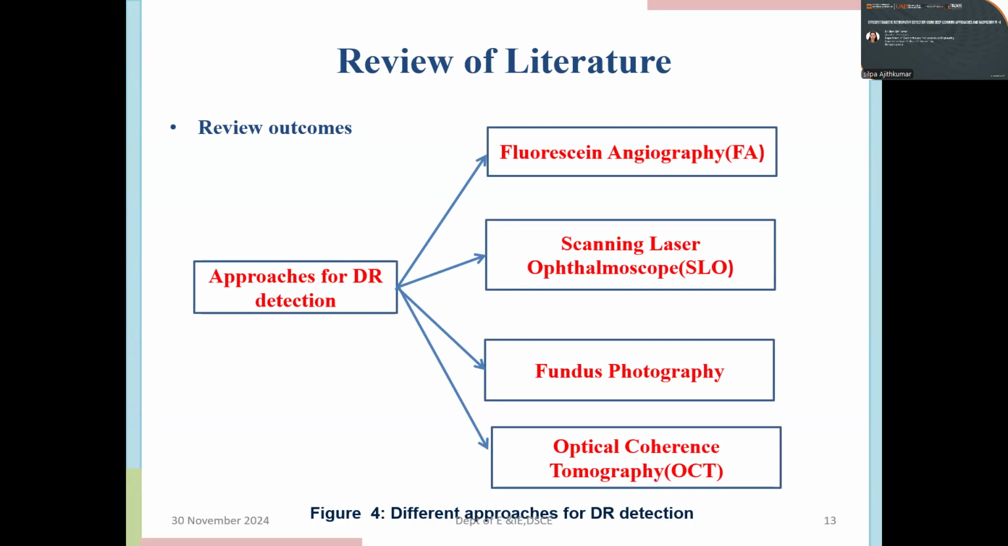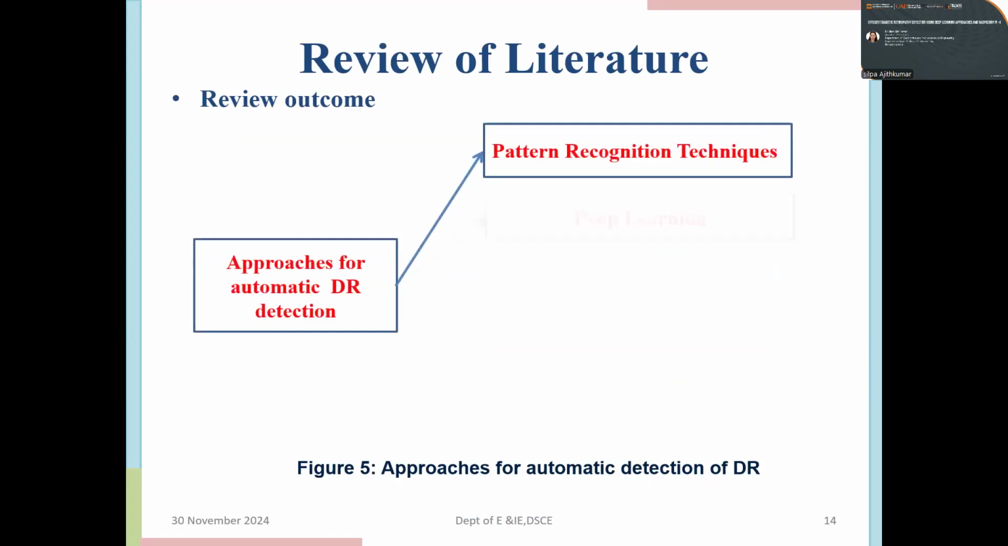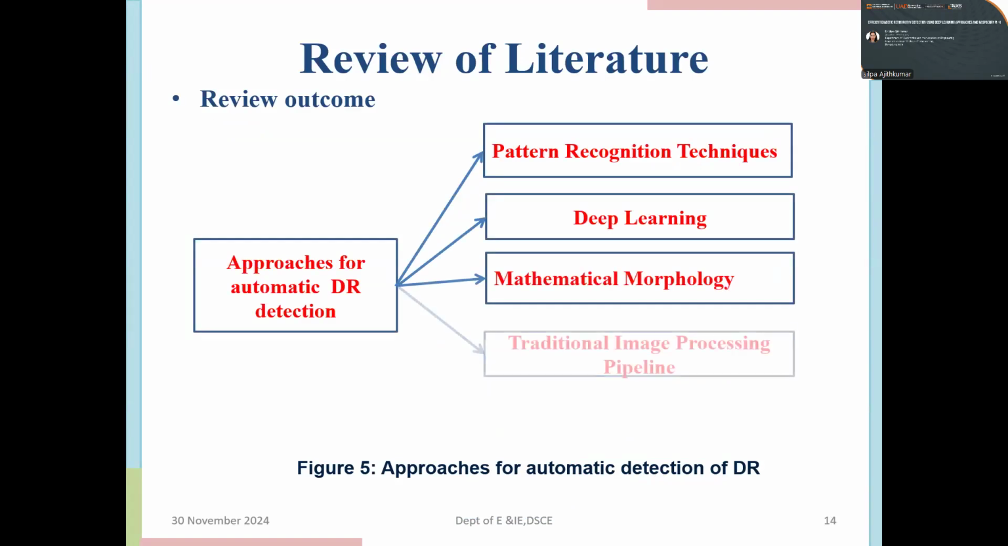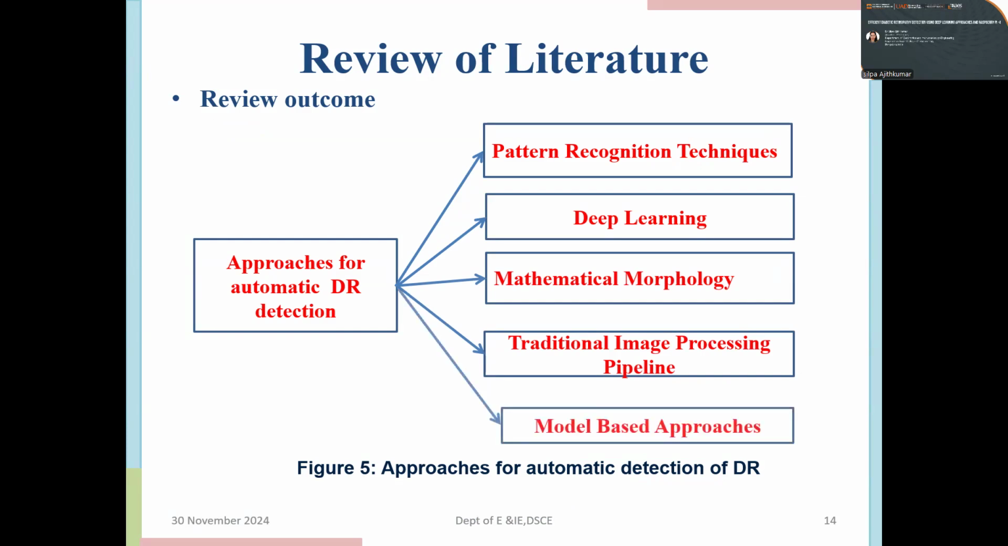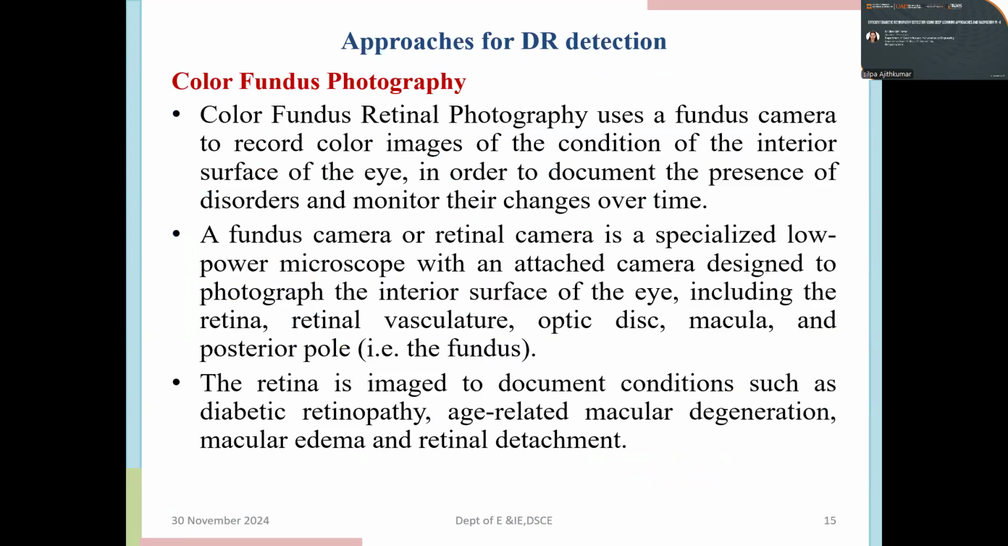DR in hospitals is detected with the help of approaches like fluorescein angiogram, scanning laser ophthalmoscope, fundus photography, and optical coherence tomography. Also, based upon the review of literature, many papers have been done for the automatic detection of DR, based upon pattern recognition techniques, deep learning, mathematical morphology, the traditional image processing pipeline, and model-based approaches. In this paper, we have done the project based upon color fundus photography.